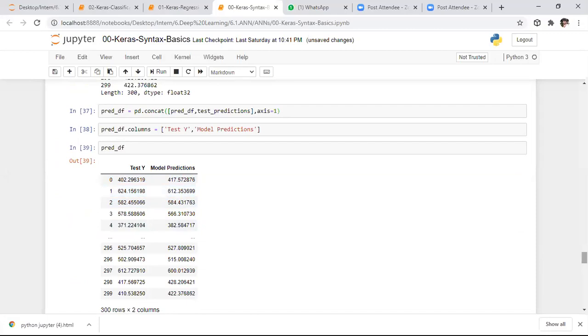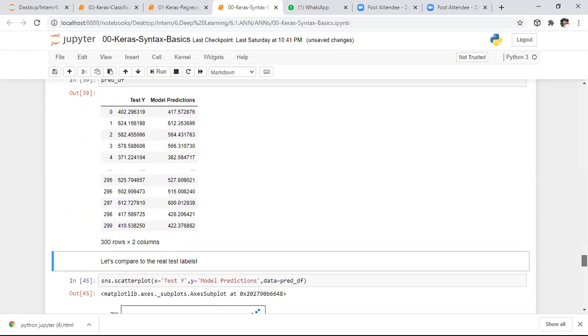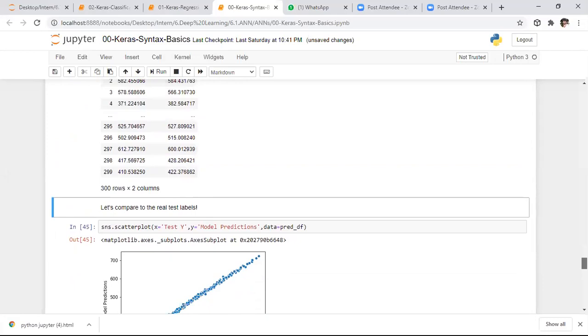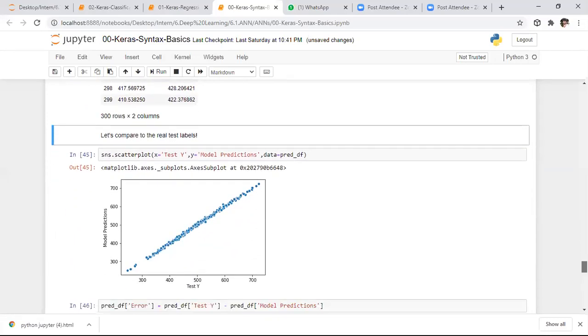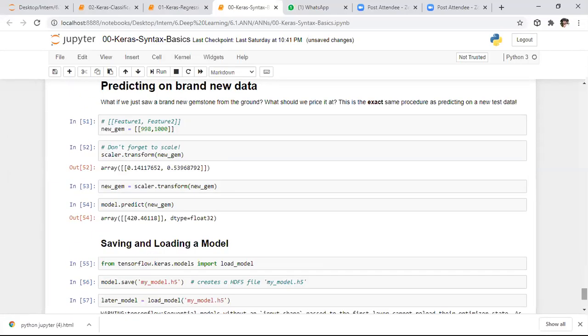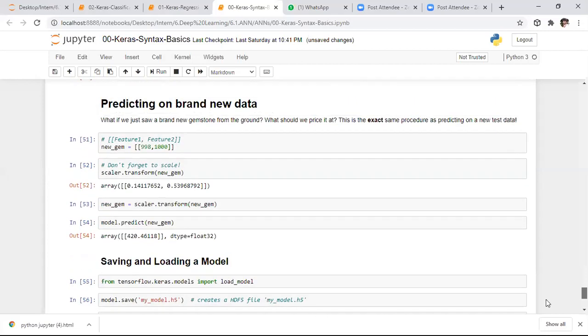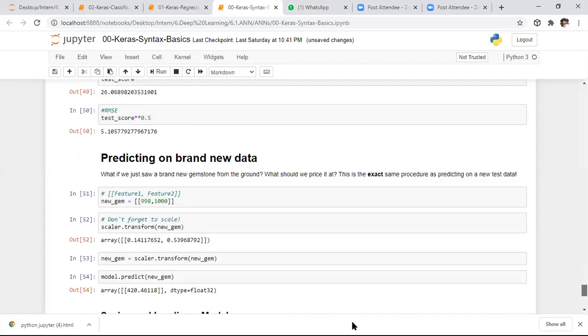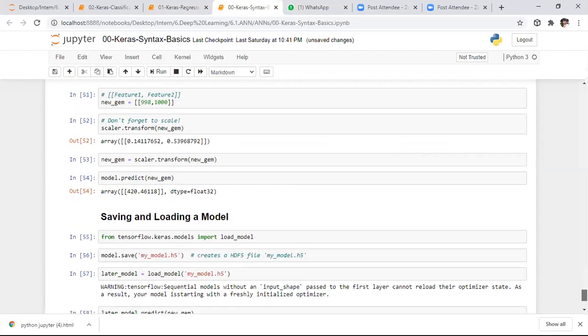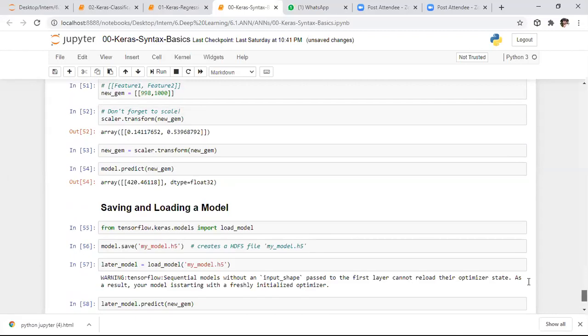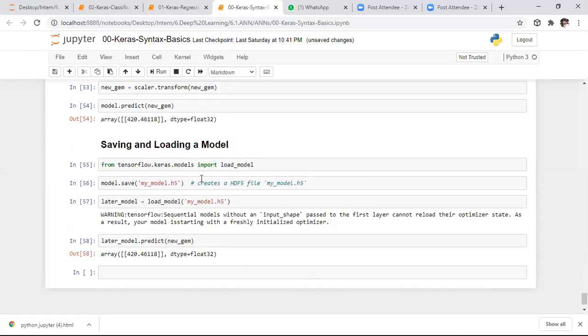Here I'm checking the correlation between different features. It is not that necessary, it is about additional content. Whenever you want to save this model, to apply this model on different data, we need to generate one h5 file. So here I generated one h5 file from the Keras model. After generating the model, directly you can predict the outcome for any sample.